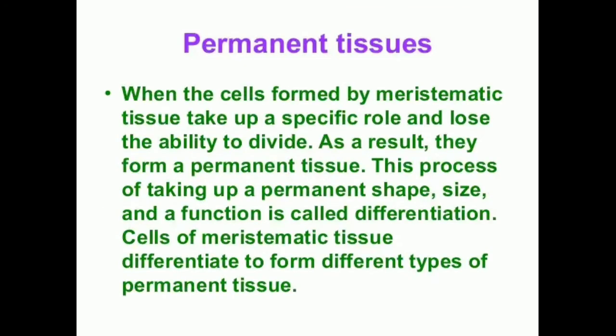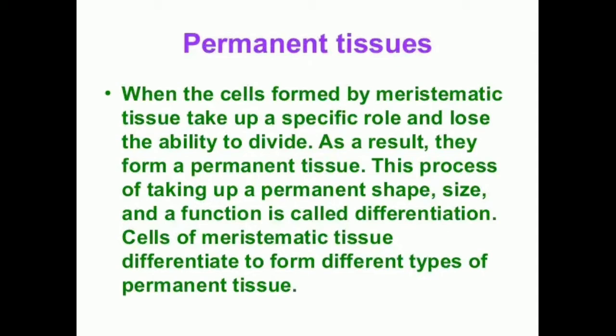So next one is permanent tissues. So what are permanent tissues? When the cells formed by meristematic tissue take up a specific role and lose the ability to divide. The meristematic tissues have an ability to divide continuously, but after that what will happen? They lose the ability to divide. As a result, they form a permanent tissue. This process of taking up a permanent shape, size and function is called differentiation.